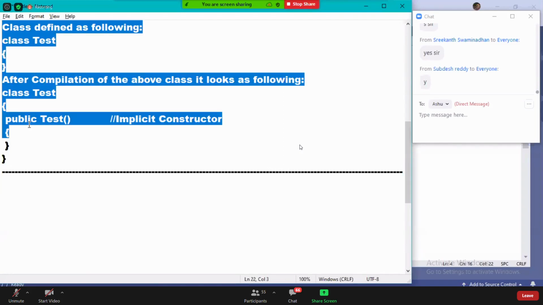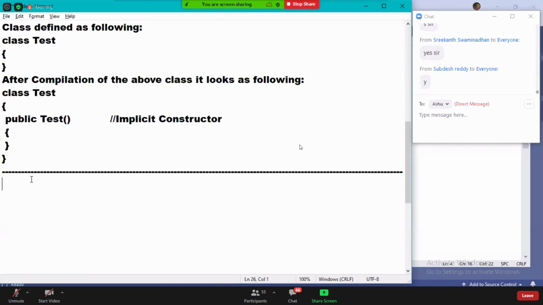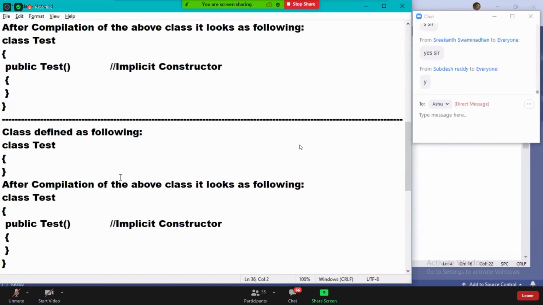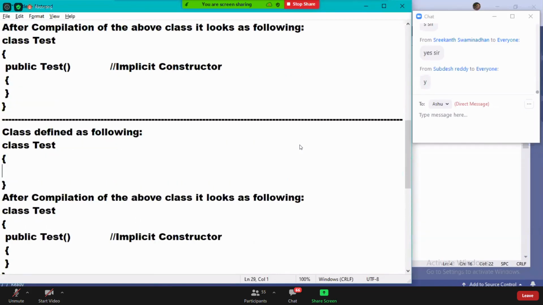Now see. While defining the class here, I'm going to declare some fields like this: int i, string s, bool b. Do you remember this?